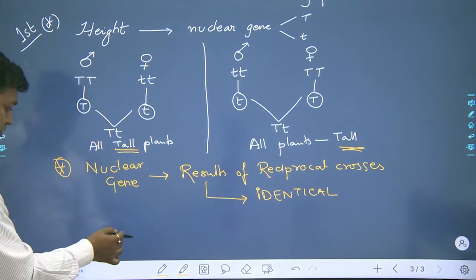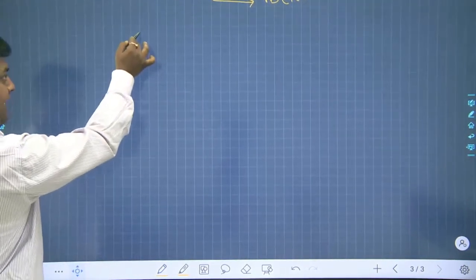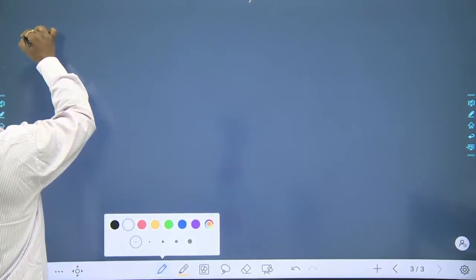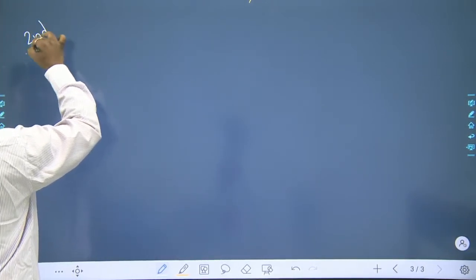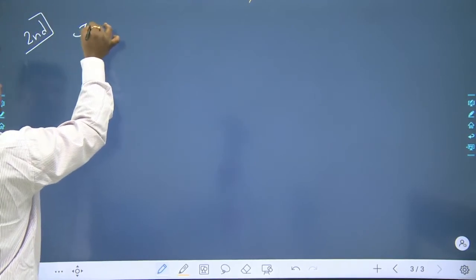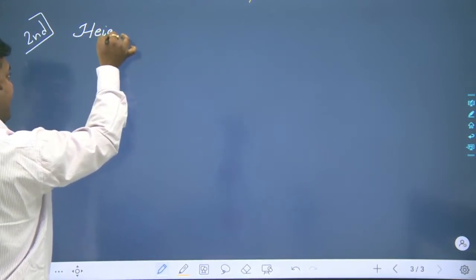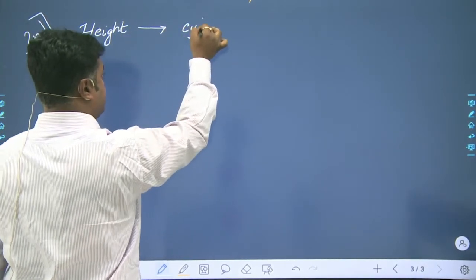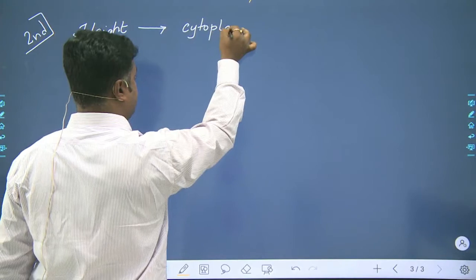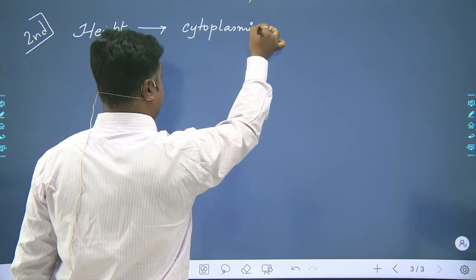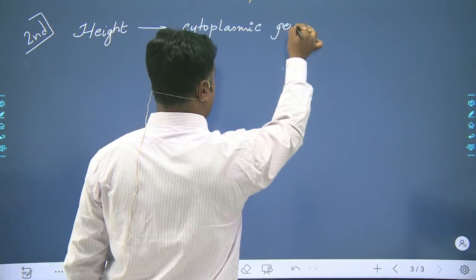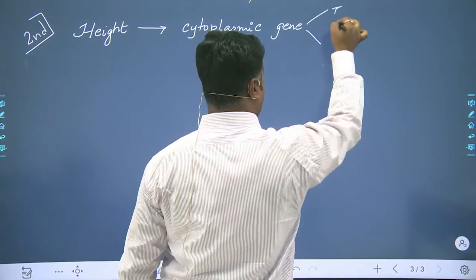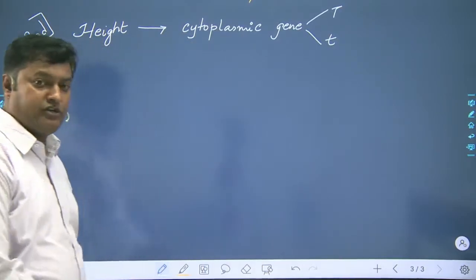So now we will be moving further and supposing the next part, that is the second assumption we'll be making: suppose the gene for the character height, let it be a cytoplasmic gene. Again, it will be expressed by either capital T or small t.